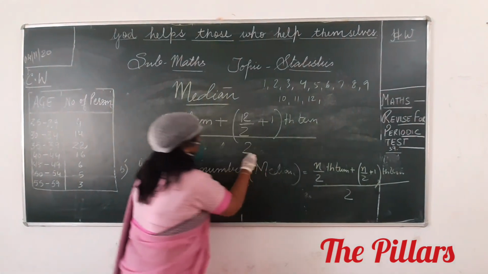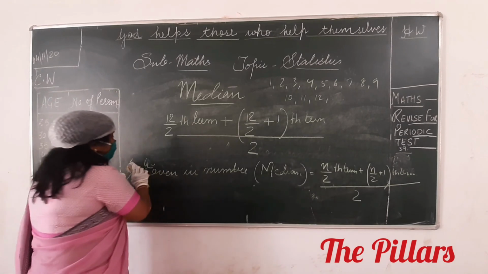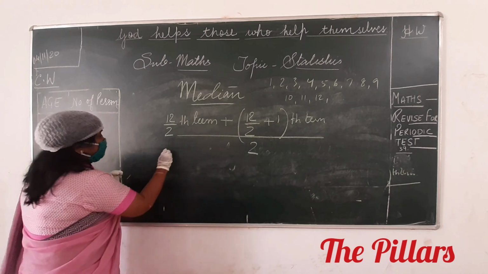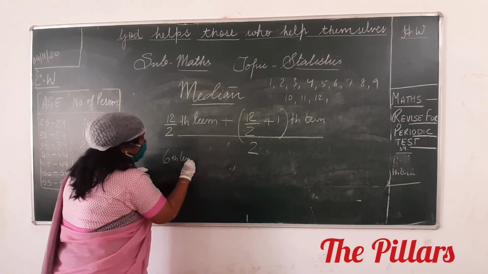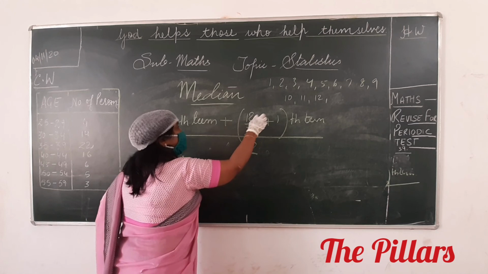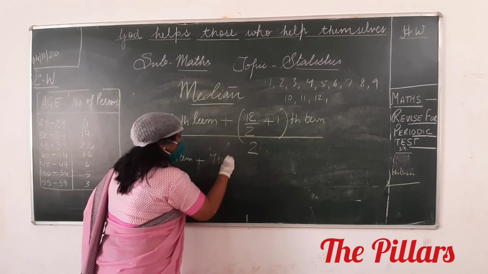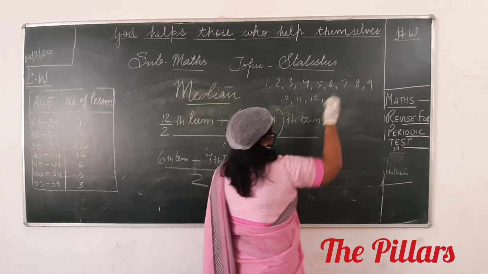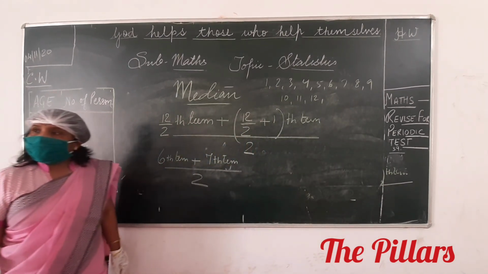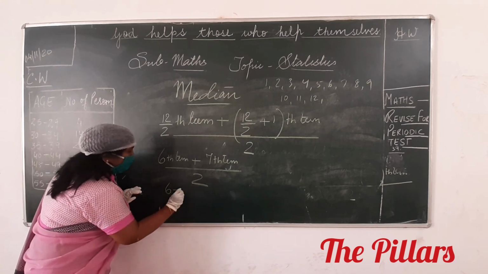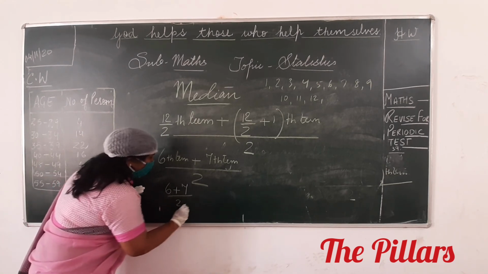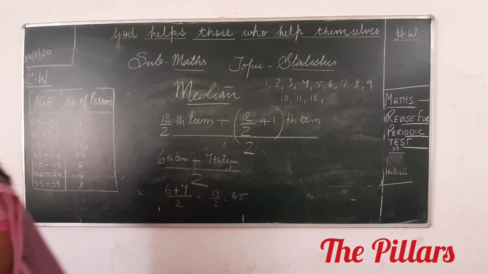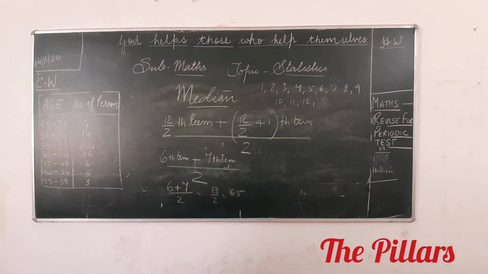Yes or no? 12 by 2th term, what is the meaning of that? 6th term, plus 12 by 2, 6 plus 1, 7th term, by 2. If suppose this is the observation given to you, which one is the 6th term? 6. Which one is the 7th term? 7. So 6 plus 7 by 2, that is 13 by 2, and this 6.5 is in between. Is it clear to you all?